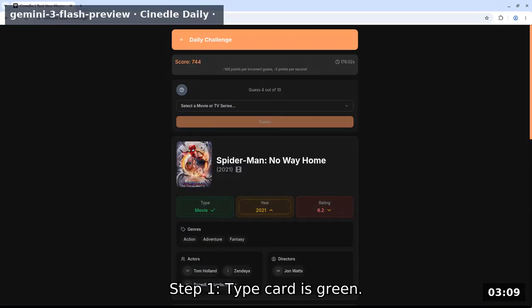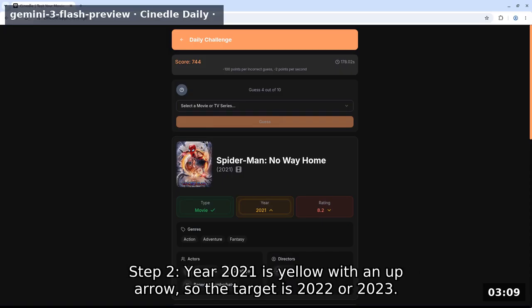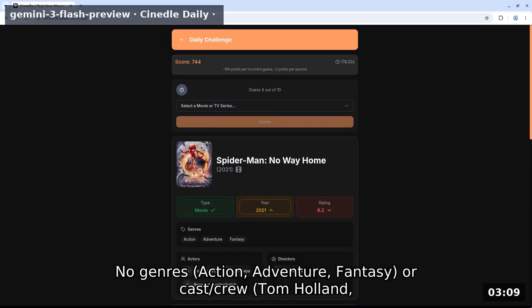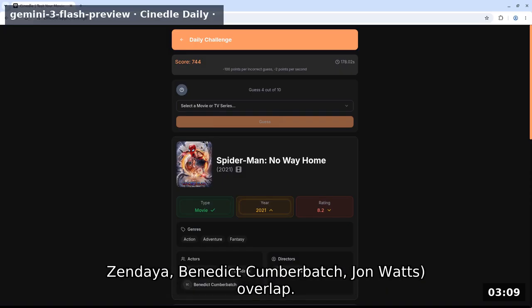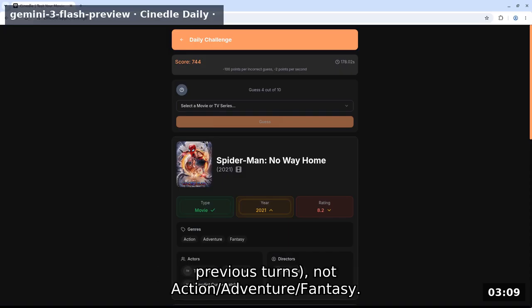Step 1, type card is green. My guess Spider-Man, No Way Home is a movie, target medium equals movie. Step 2, year 2021 is yellow with an up arrow, so the target is 2022 or 2023. Rating 8.2 is red with a down arrow, so the target rating is lower than 7.7. No genres, action, adventure, fantasy or cast/crew Tom Holland, Zendaya, Benedict Cumberbatch, John Watts overlap. Constraints, movie, year 2022-2023, rating 7.7, sci-fi from previous turns, not action/adventure/fantasy.